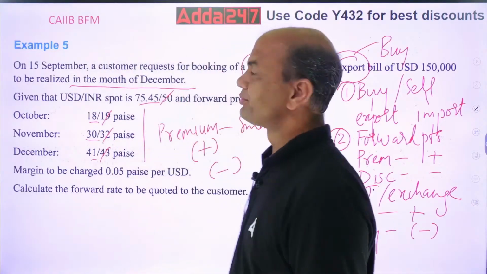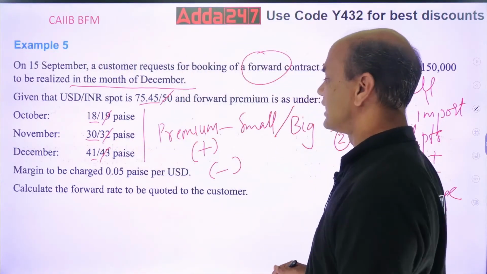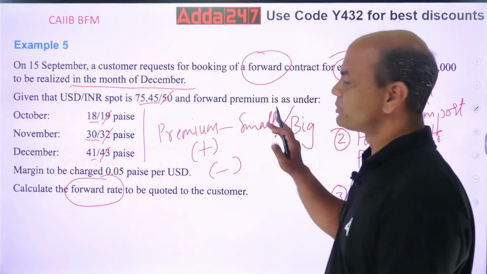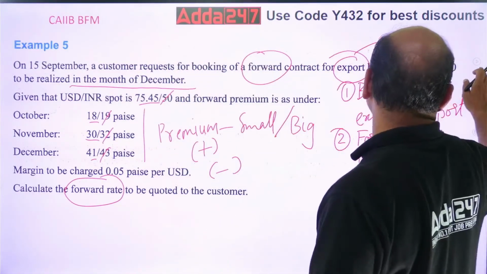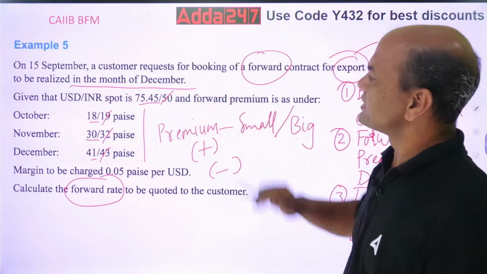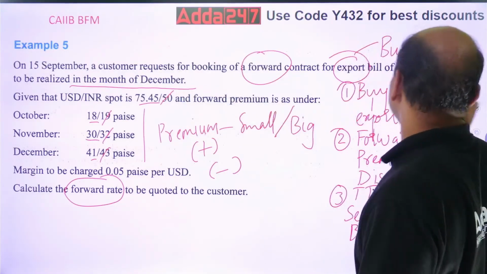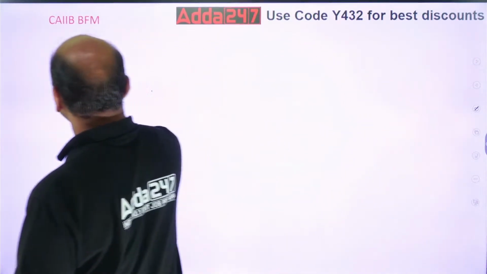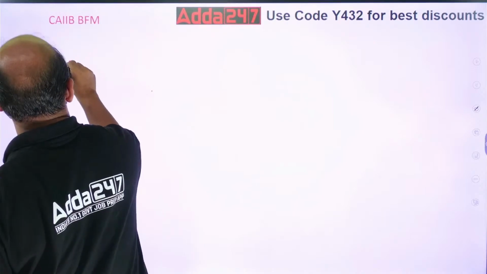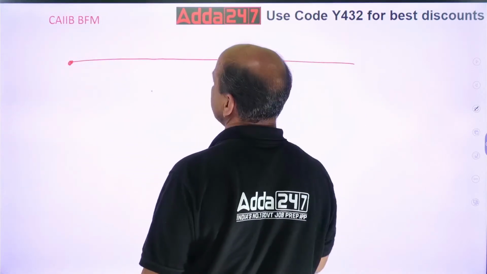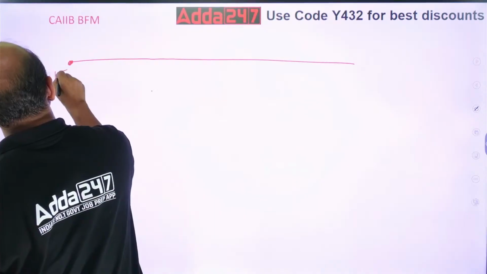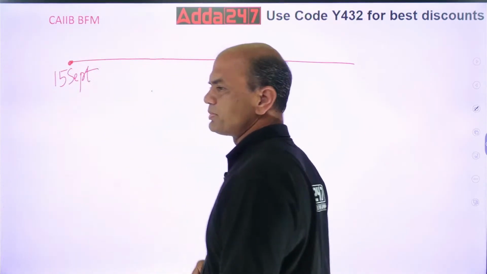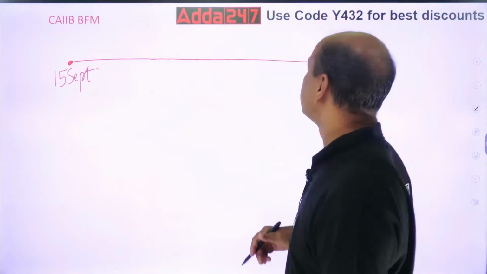So now, let's solve this. Calculate the forward rate. You have to find out the forward rate. So now first plot this problem. What is this problem? See, I am booking it on 15th September for the month of December. So this is 15th September and it will be expiring in the month of December.